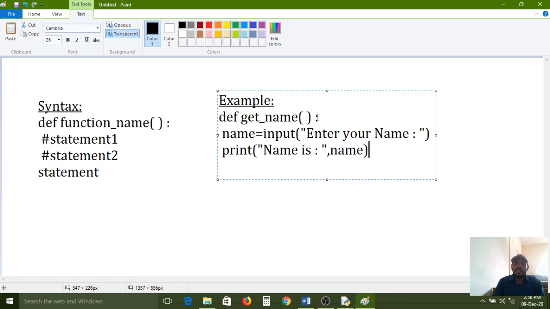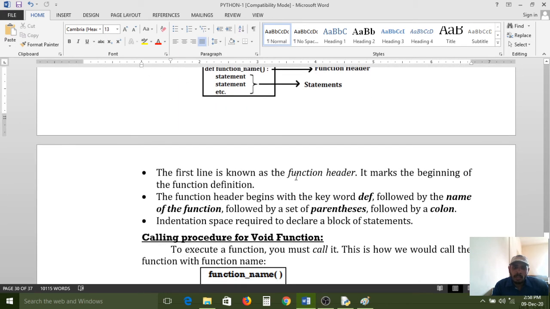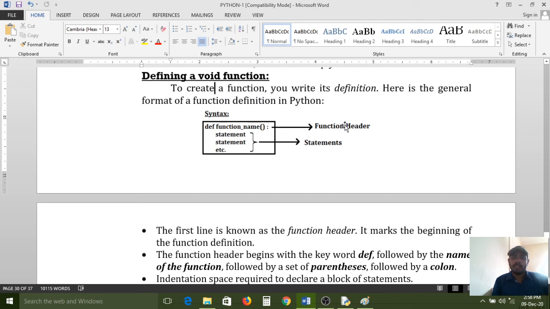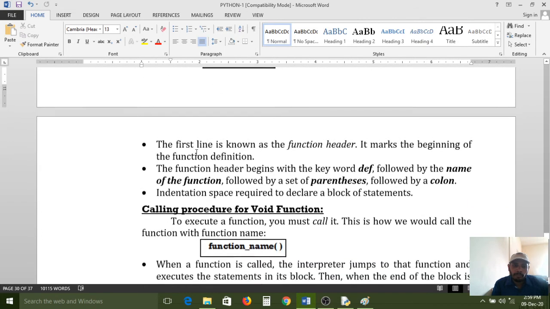This is called the header, and this is called the body. Here the function header contains the function name, and the function statements contain just a space. The first line is known as the function header. It marks the beginning of the function definition. So this first line is called the function header. After that, here I gave some space. If you give that space, the interpreter can understand that all these statements belong to this function. This space is called indentation space.